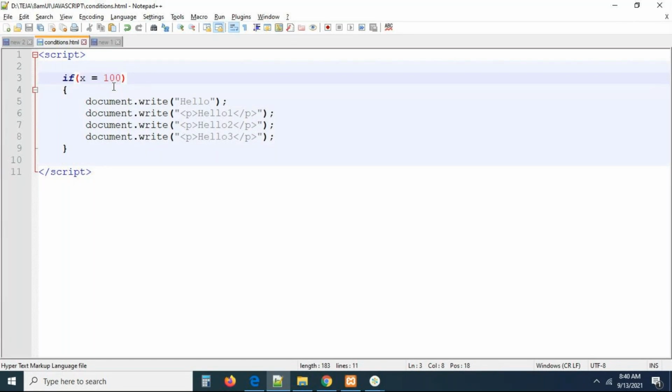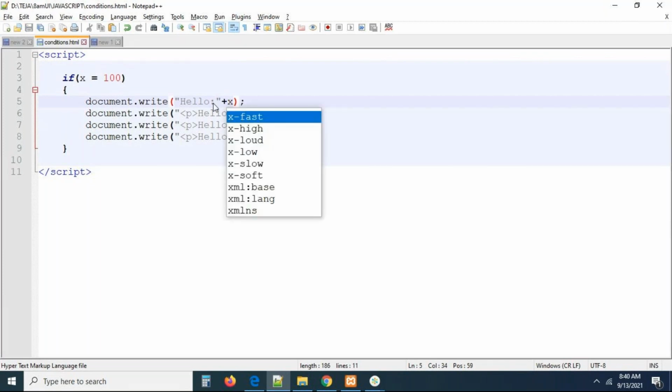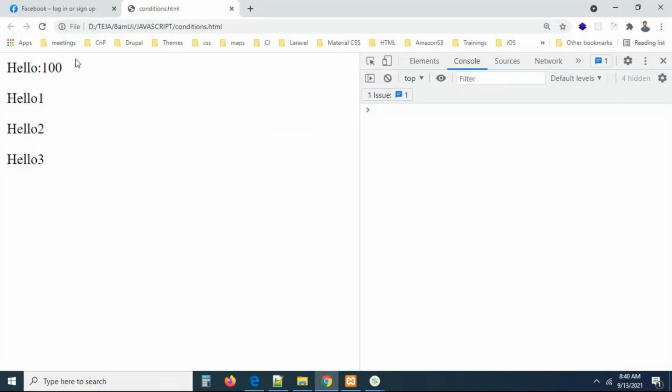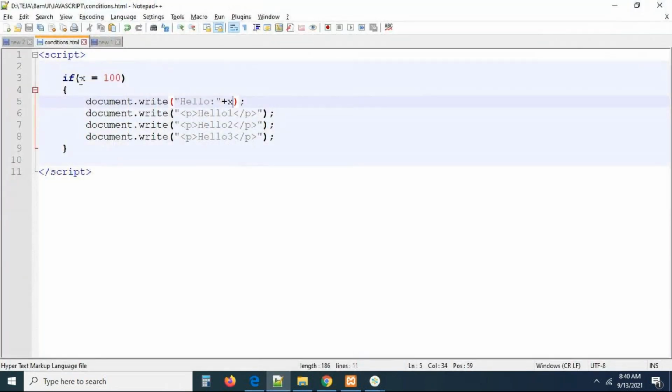So you are able to access the variable also. If you want to print the value, yes, we can print the value of x. I'm printing the value of x also. Can you see? You are getting the value of x also now. I mean, we can declare a variable, but here x is equal to 100 is a condition. Generally there is a variable declaration, we added something and it is working. We don't have any problem.